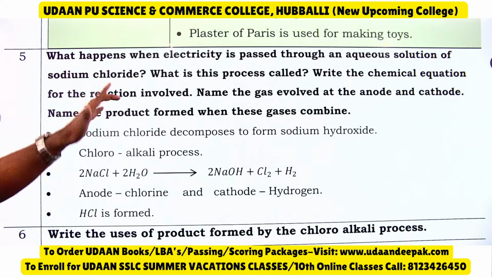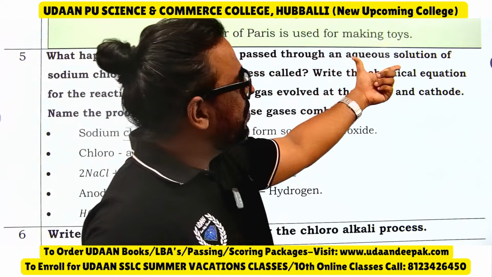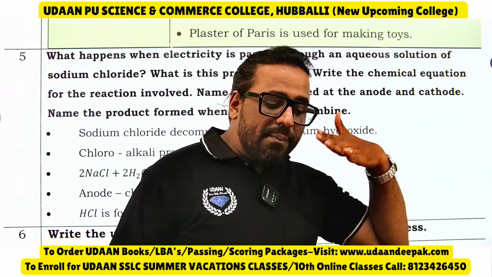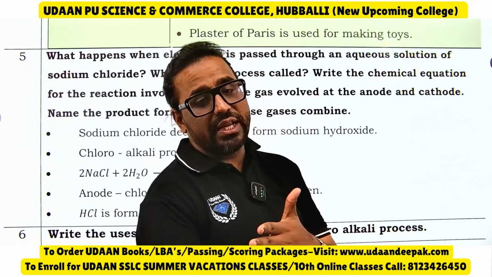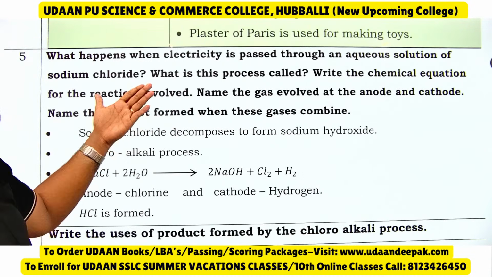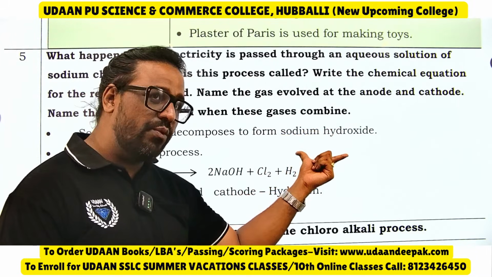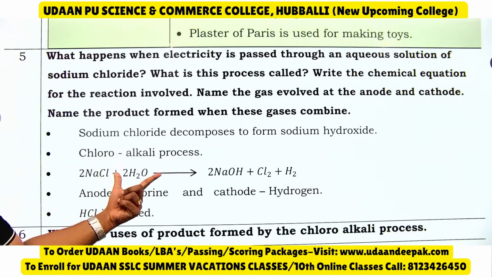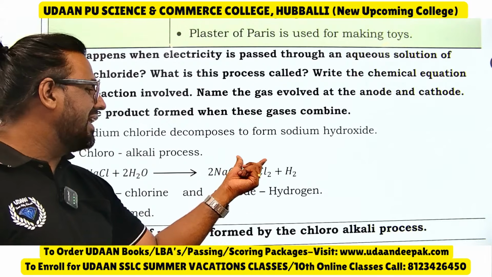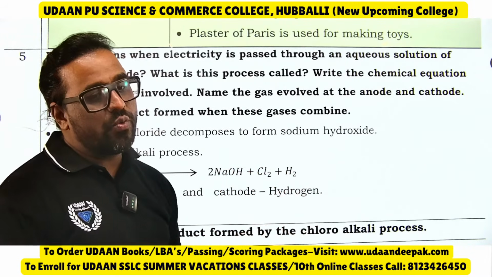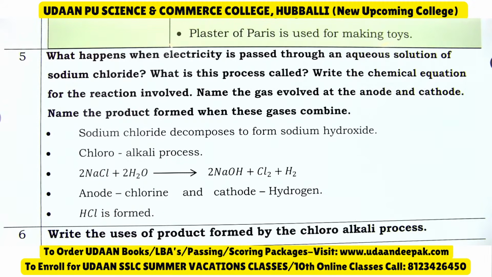What happens when electricity is passed through aqueous solution of sodium chloride? Already I said to write, aqueous solution of sodium chloride is called brine, and it is used in the chlor-alkali process. What is this process called? See, sodium chloride decomposes to form sodium hydroxide NaOH, and this process is called the chlor-alkali process. See, NaCl when added to water will give NaOH, at anode you will get chlorine, and at cathode you will get what? Hydrogen. Then at anode chlorine, at cathode hydrogen, and HCl is also formed.